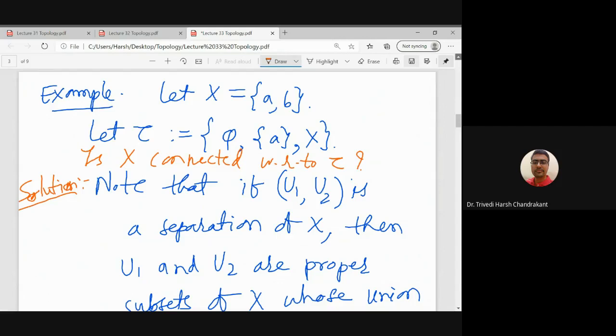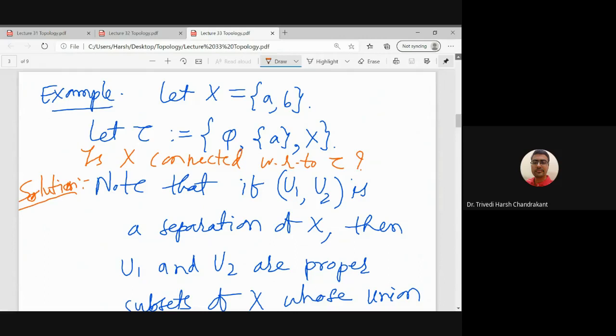So we have to find it using some way, either by the direct definition, so the definition starts with the separation, or we have to try to construct a function which takes values in {0, 1}, and if we can find a continuous onto function f from X to {0, 1}, then X is disconnected. If I cannot find the function, then we cannot say anything. So let us start by the definition for this example, because in this example we know all the open sets.